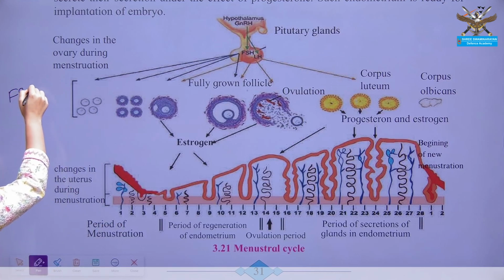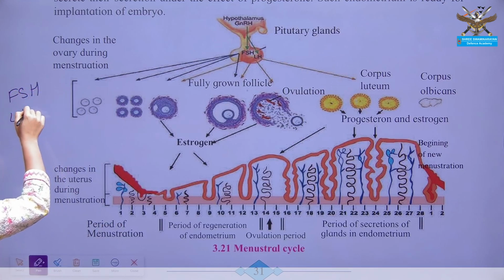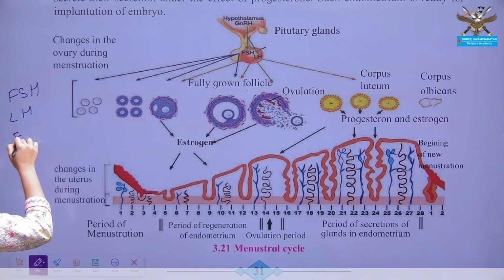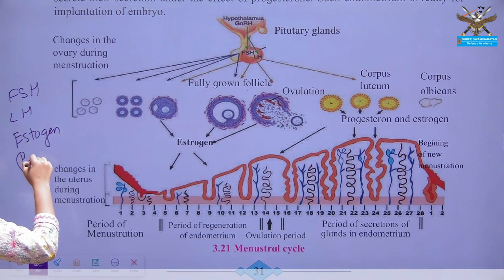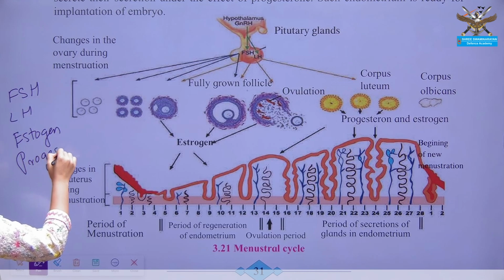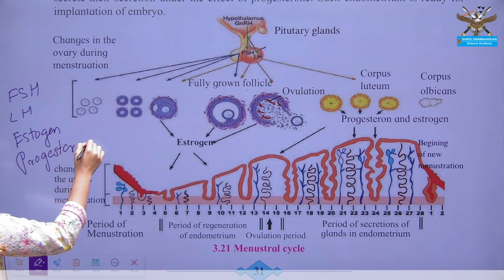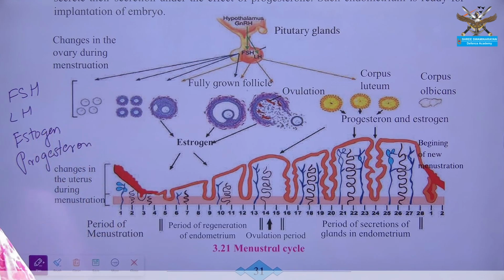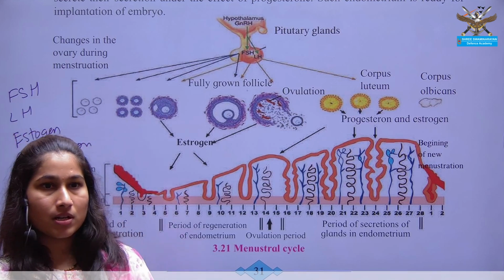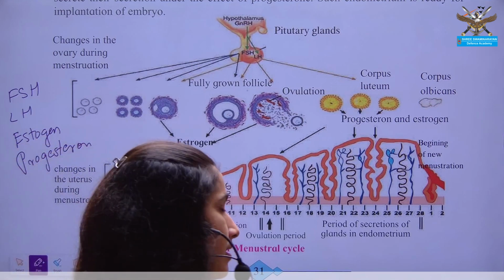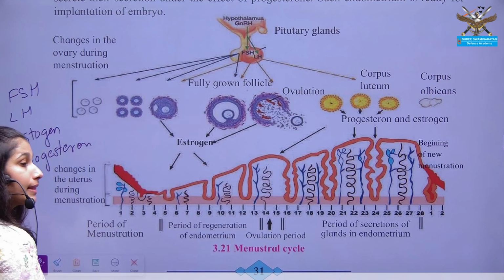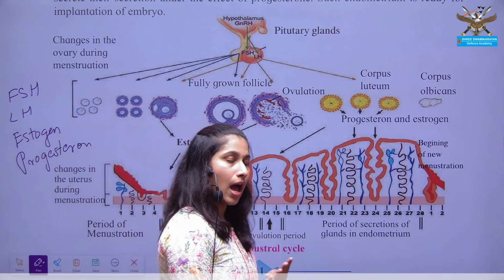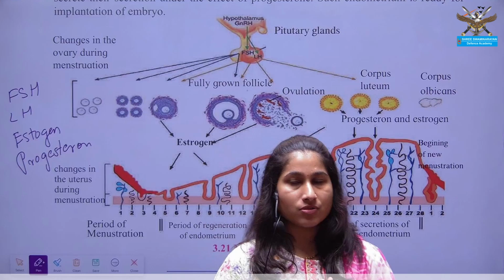In the process of the menstrual cycle, there is involvement of 4 hormones for controlling this cycle.